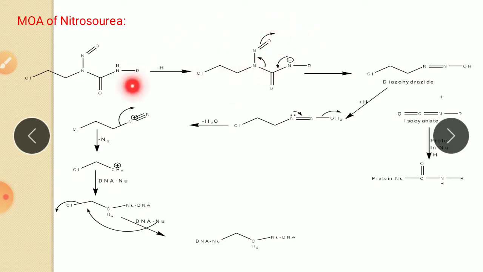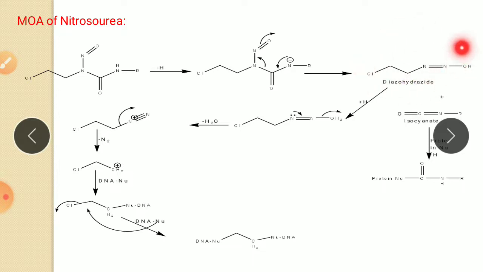So the first step is deprotonation. From this nitrogen, hydrogen is removed. Then this negative charge is converted into a double bond. This bond shifts here, it becomes O minus, and then on protonation it becomes OH. So there is a formation of two compounds, diazohydroxide and isocyanate.